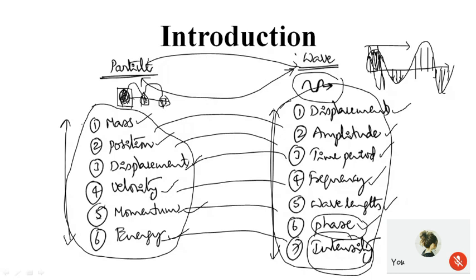These are the parameters required to describe the particle behavior, and these are the parameters required to explain the wave behavior.